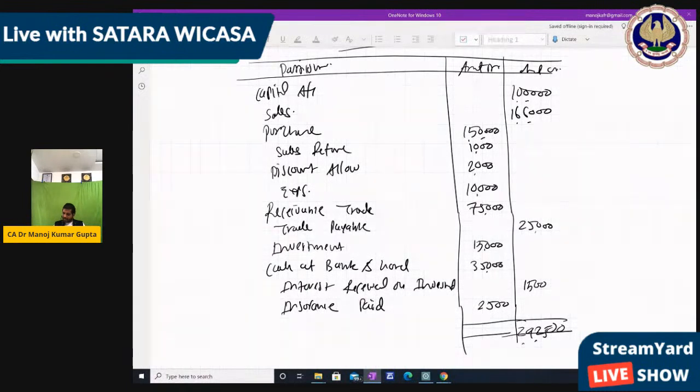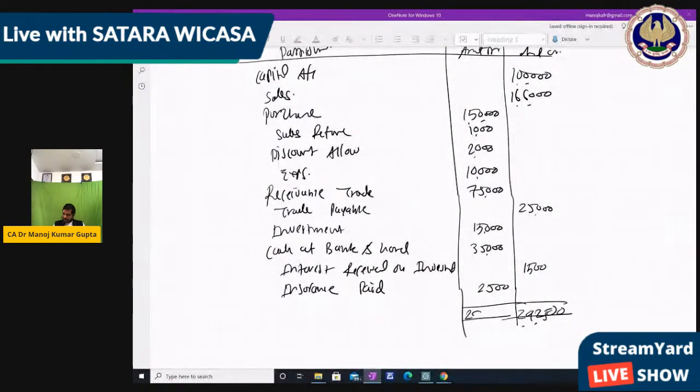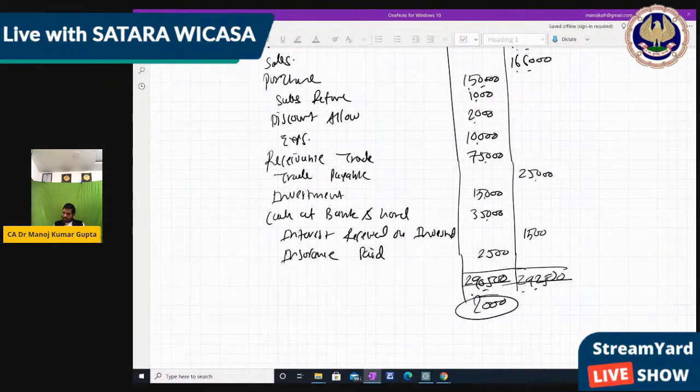It means there is some mistake, right? 1,50,000 plus 13,000 plus 75,000 plus 15,000 plus 35,000 plus 2,500. So 2,90,500 balance is coming, but here 2,92,500. That is a 2,000 difference.